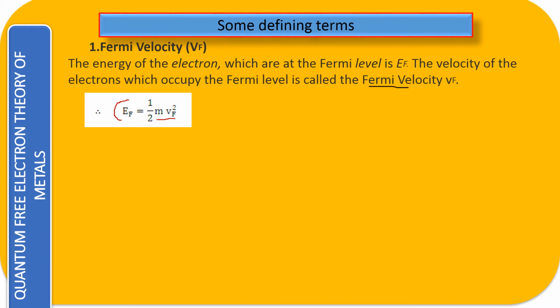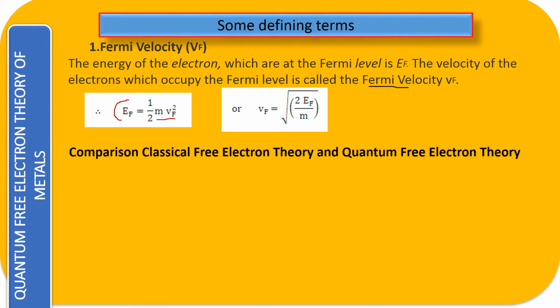That is the real velocity with which the electron is moving at that energy state. All right. Now let's rearrange this and find the value of Vf. Vf is equal to the square root of 2EF upon m, where EF is your Fermi energy and m is the mass of the electron. So this is your Fermi velocity.